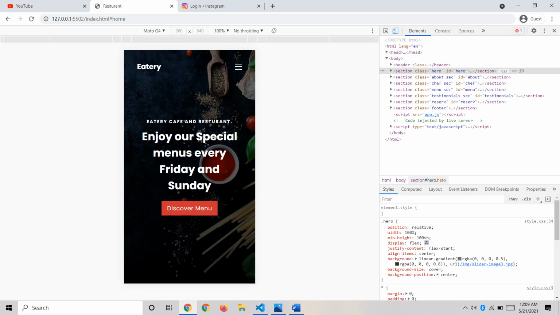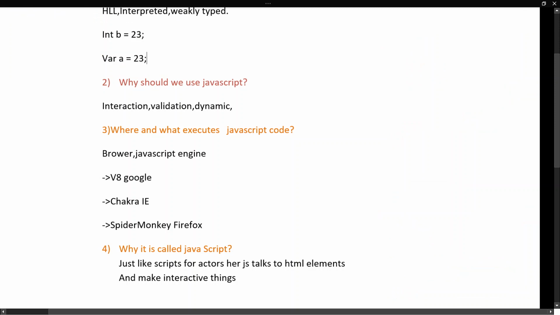Now let's go to the third question. Okay, the third question is, where and what executes JavaScript code? So friends, since we are working with JavaScript, we also have to know what is happening behind the scenes, who is executing JavaScript and where it is executing. There is a program which we call the JavaScript engine, and that program is going to execute our JavaScript code. And where is that program located?